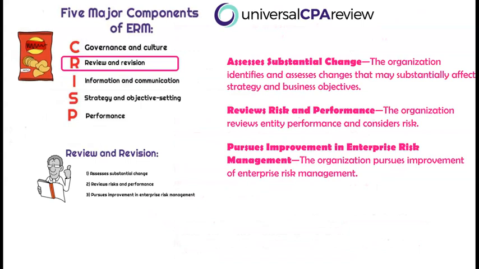Okay, so next up we have review and revision. By reviewing entity performance, an organization can consider how well the enterprise risk management components are functioning over time, in light of any substantial changes. And what we ultimately want to understand is if revisions need to be made. There are 3 principles that relate to review and revision. They consist of assessment of substantial change first and foremost. This is when the organization identifies and assesses changes that need to be made based on substantial effects to the strategy and business objectives.